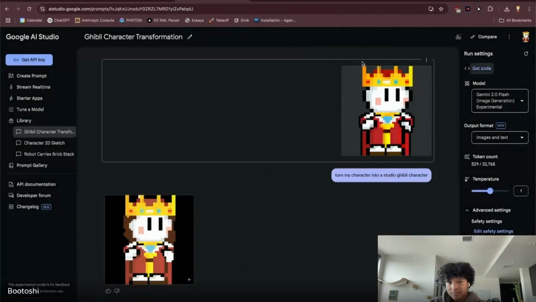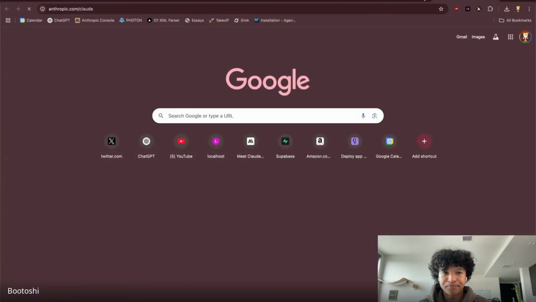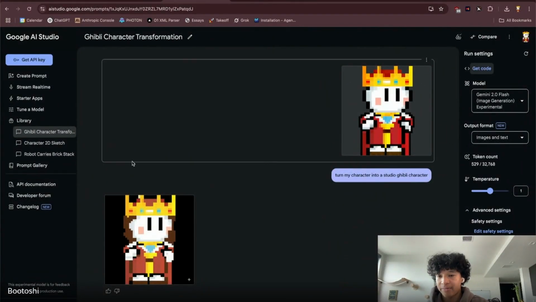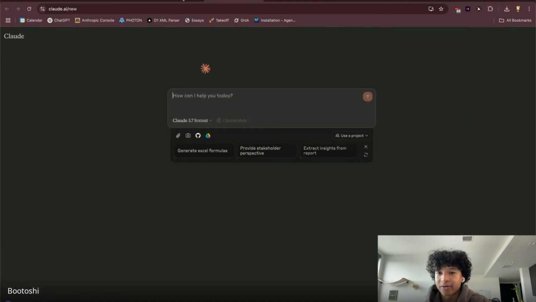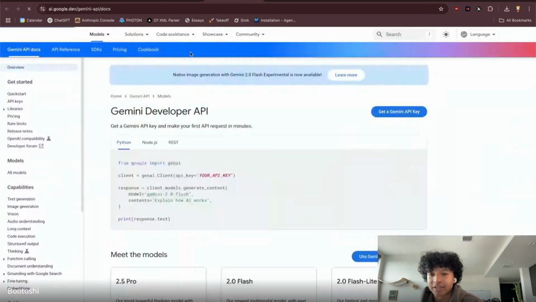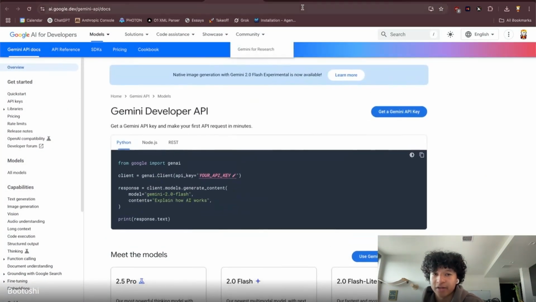Usually there are some terms here. Let me pull this up. So I'm going to be working with the Google Gemini API. The most common thing you're going to be working with when you're vibe coding is these API systems. Usually, API systems come with documentation, which allows people to interact with products.